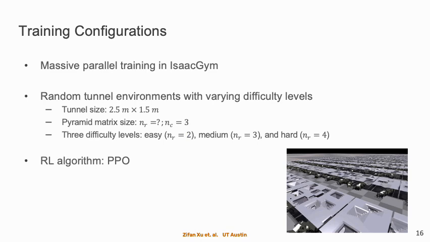Finally, we discuss the training configurations. We use massively parallel training in Isaac Gym. We created random tunnel environments with varying difficulty levels. The tunnel size is always 2.5 meters by 1.5 meters. But the number of rows in the pyramid matrix varies across different difficulty levels. For the three difficulty levels, easy, medium, and hard, the number of rows is 2, 3, and 4 respectively, and the number of columns is always 3. We use the RL algorithm PPO.